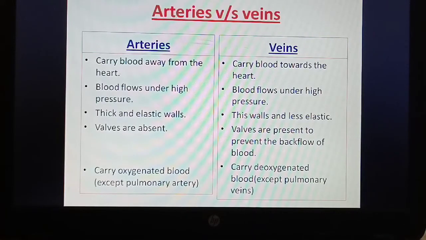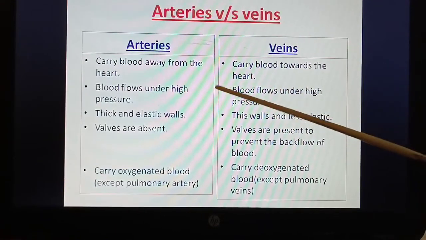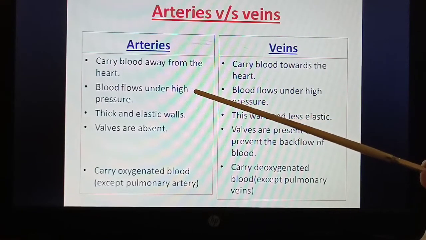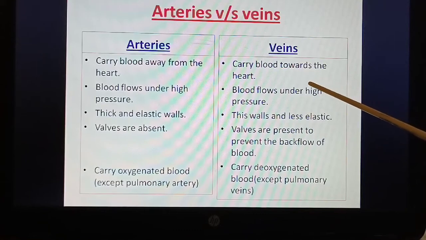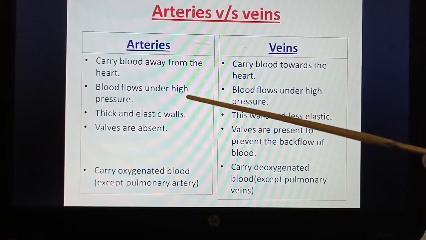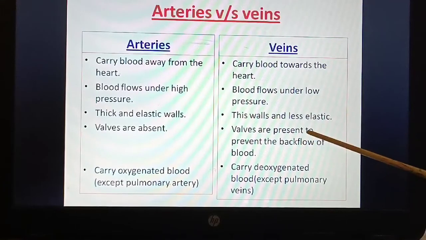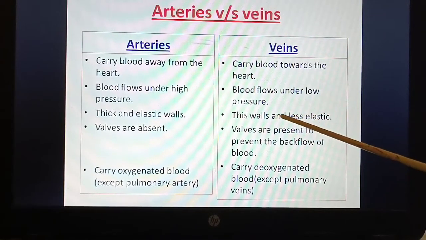Next we'll see the difference between arteries and veins. So, very important, this difference between arteries and veins. If you see, arteries carry blood away from the heart, whereas veins carry it towards the heart. Blood flows under high pressure in the arteries, whereas in the veins, blood flows under low pressure.